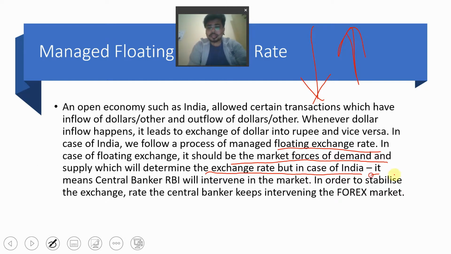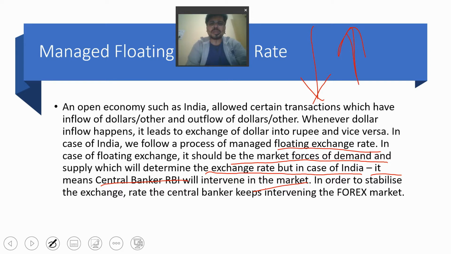How? It means in case of India, the central bank, that is the RBI, used to intervene in the market. How does it intervene? Let us suppose demand is not there in the market, there is very little demand in the market. RBI will create a virtual demand in the market by snatching away all the dollars from the market. Let us suppose RBI took away all the Indian currency from the market, what will happen? There is a lack of Indian currency in the market. What does it mean? It means that there is too much demand in the market. But actually the scenario is not like that. RBI took away all the money and there is no money in the market. So it is creating a virtual demand in the market.